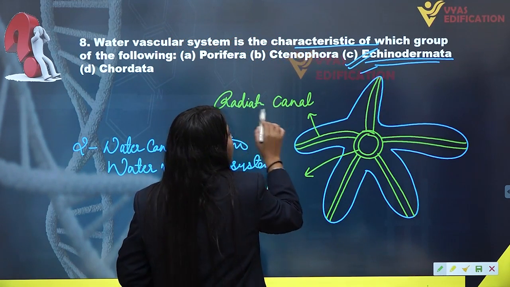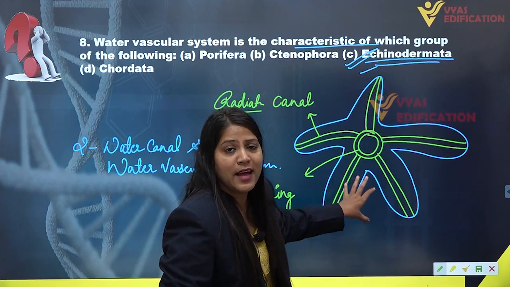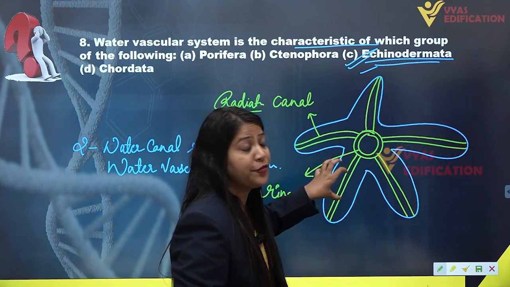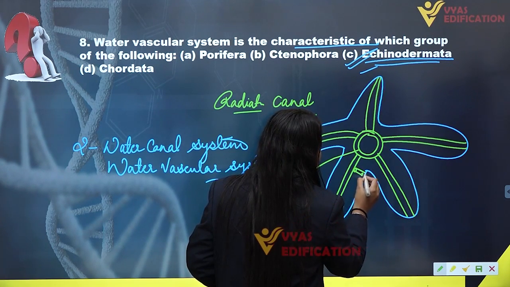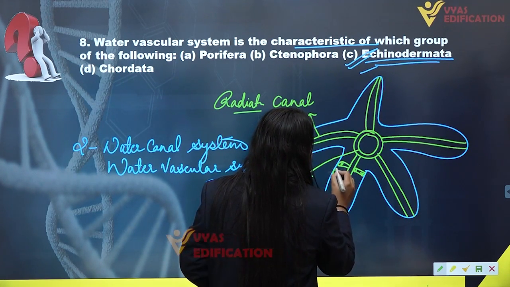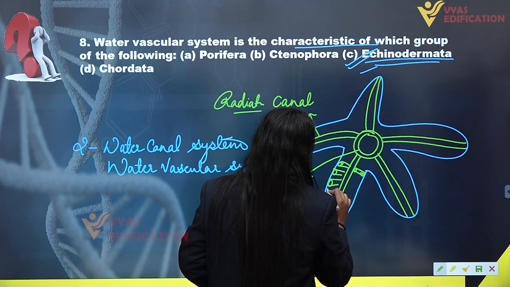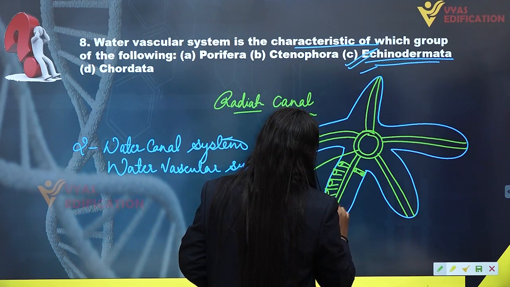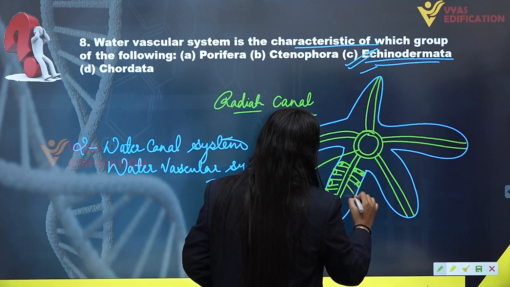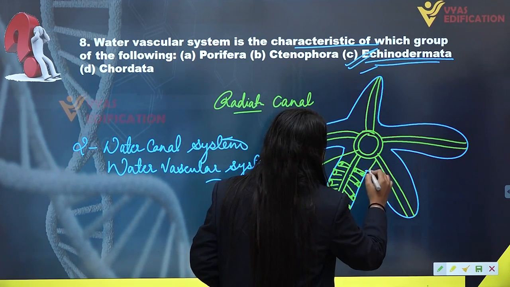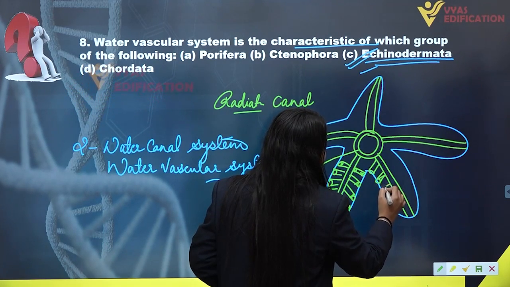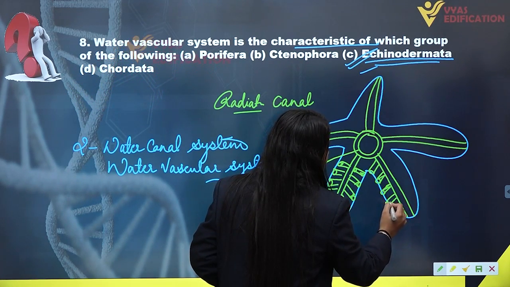Also, it has several tube feet. In each arm it has several tube feet joined with this canal, like this.